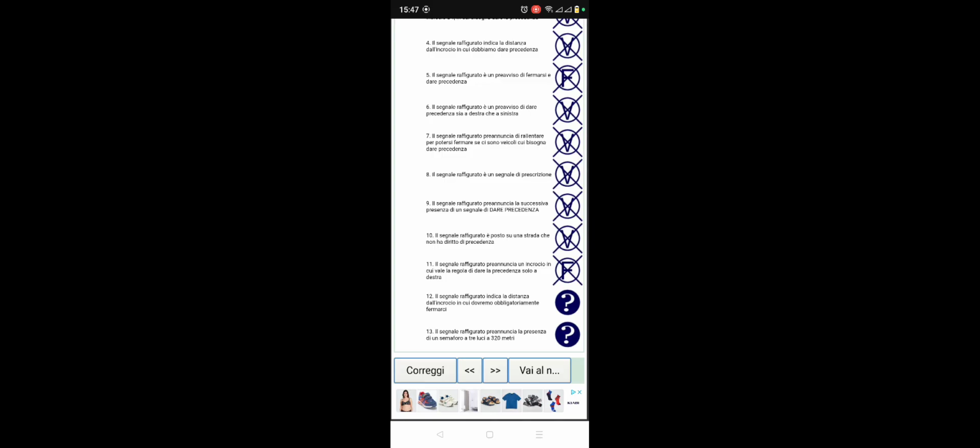Number 12, il segnale raffigurato, this sign figure, indica la distanza da incrocio in cui dovremo obbligatoriamente fermarci. So this sign figure is indicating the distance from the junction in which we have to make a mandatory stop. It's false, not mandatory stop.